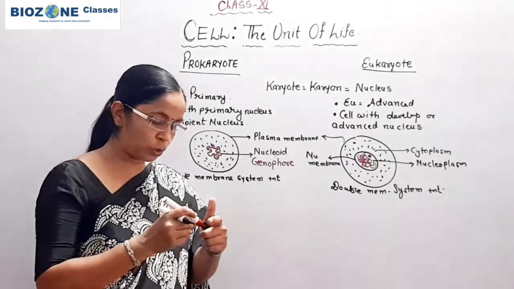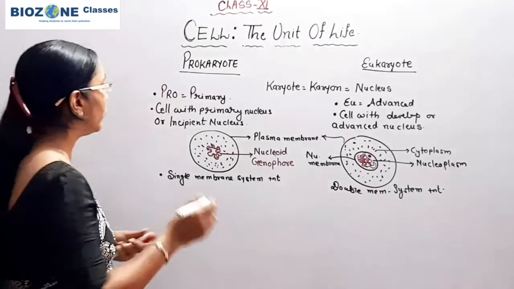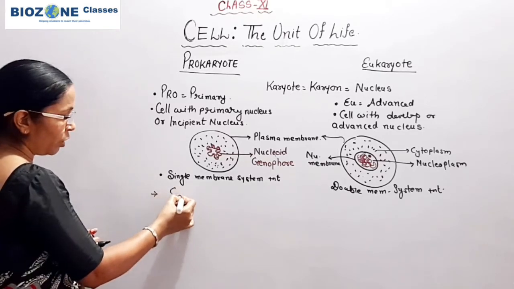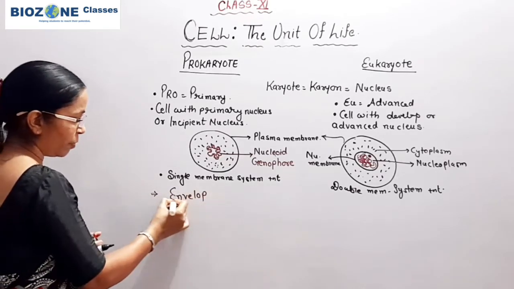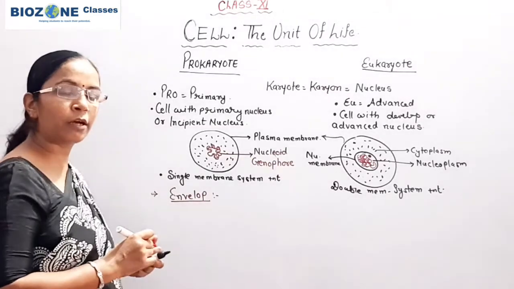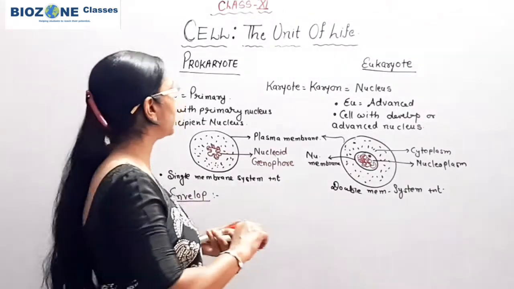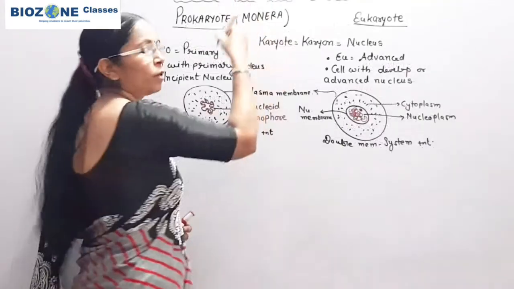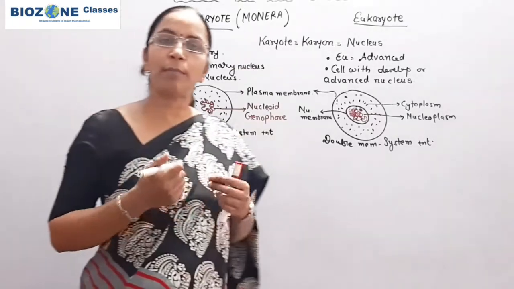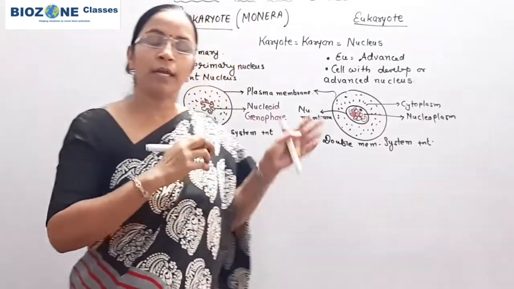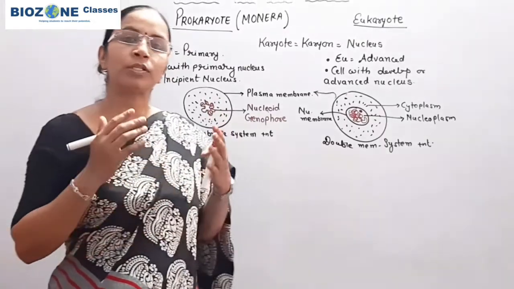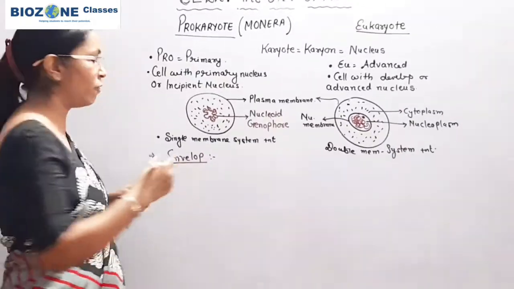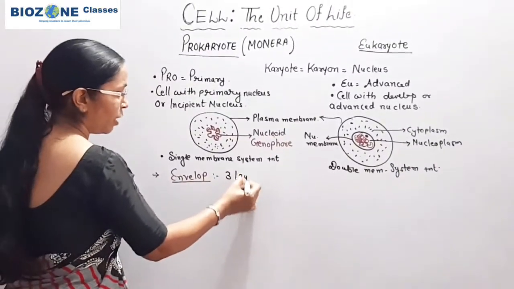After that, when we come towards the differences, the next difference we study is for the envelope. So here you remember we study about envelope. Now what is envelope? When you study the prokaryotic cell, prokaryote means Monera. Monera includes bacteria, blue-green algae and mycoplasma. Here we mainly discuss the cell of bacteria under the prokaryote. So when we study envelope, you remember it is 3-layered